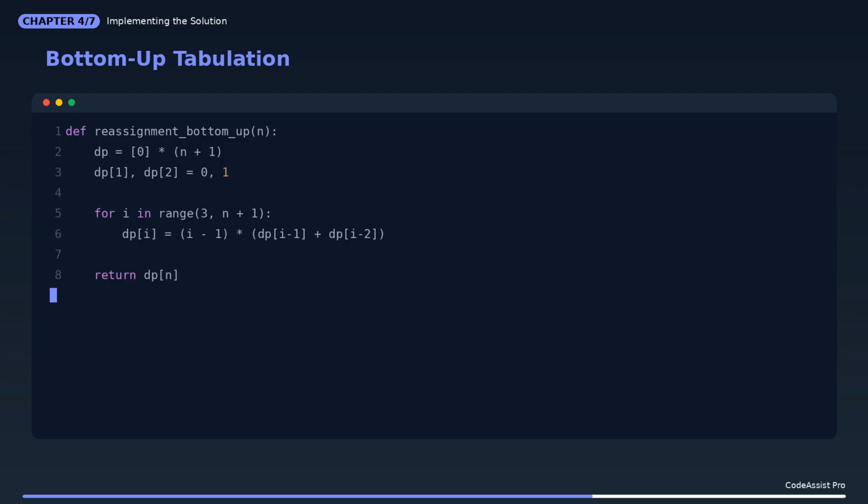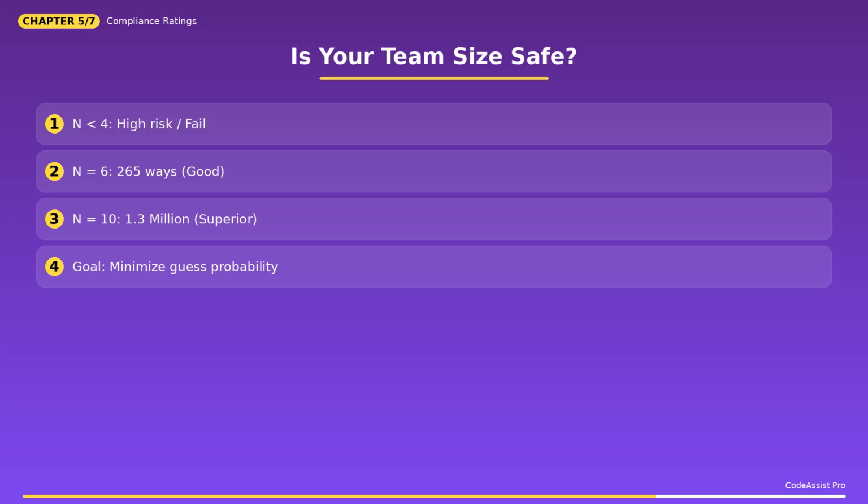Why? Because at n equals 5, there's still a 2.3% chance an insider could guess the rotation. At n equals 10, that probability drops to less than 0.0001%. That is superior compliance.